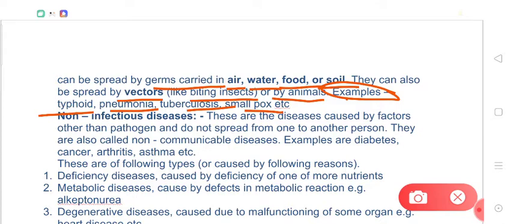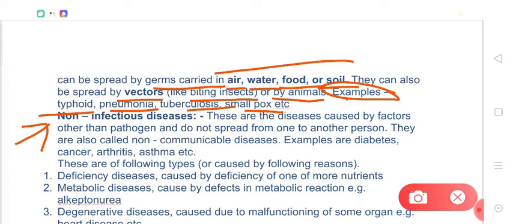And they can transmit by direct contact. If they are transmitting by direct contact, they are called contagious diseases, and if they are being transmitted by air, water, food, or soil, or other agencies like vectors, right, then they are not contagious, but they may spread by air, water, food, and soil.